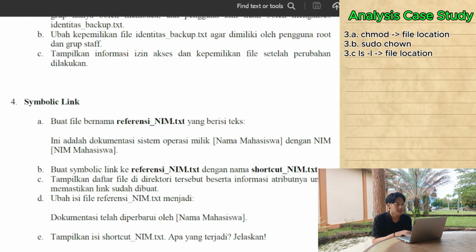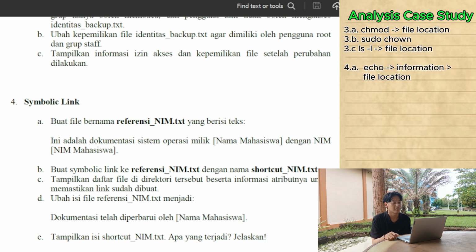Okay, the next step, the fourth task, I need to create a file named referensi_nim.txt containing the text "ini adalah dokumentasi sistem operasi milik nama saya dengan nim saya." This task is similar to the second one, so I likely use the same command, the echo command again.